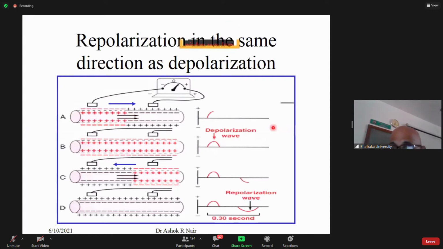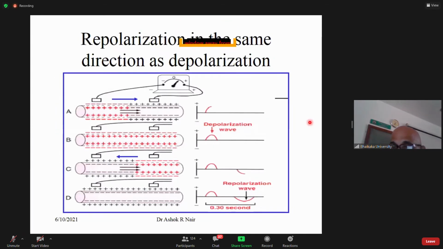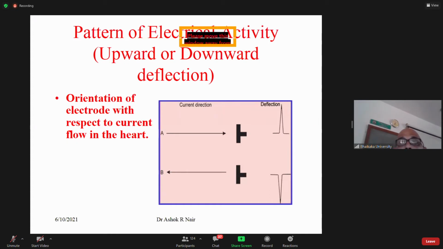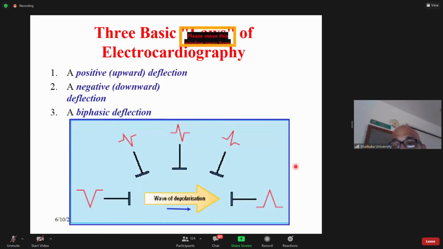Let's go to the next slide. So the pattern of activity will depend upon the direction of the electrical vector, and the orientation of the electrode. If the electrical vector is coming towards it, then it will give you an upward deflection. If the electrical vector is going away from it, it will give you a downward deflection.